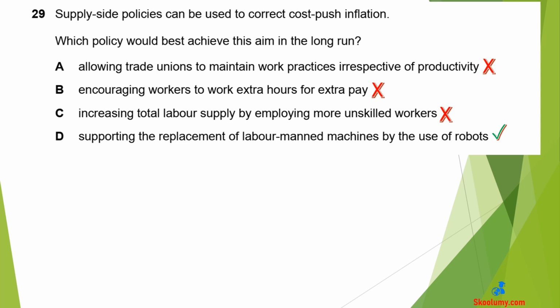A is wrong. Trade unions would add to labour costs through their activities. B is wrong. Encouraging workers to work extra hours for extra pay would increase the cost of production and cause cost-push inflation. C is wrong. Increasing total labour supply by employing more unskilled workers would add to labour cost without a corresponding addition to productivity.